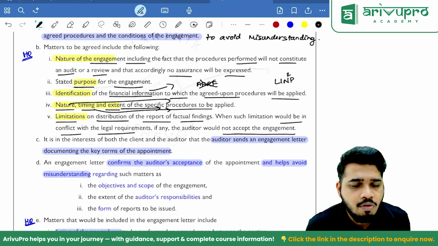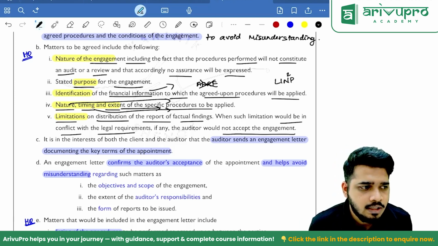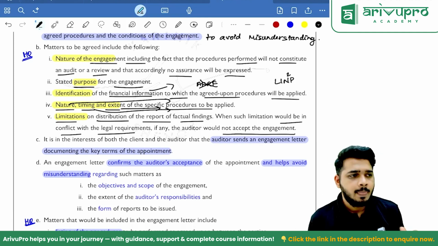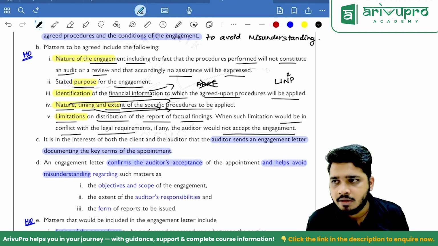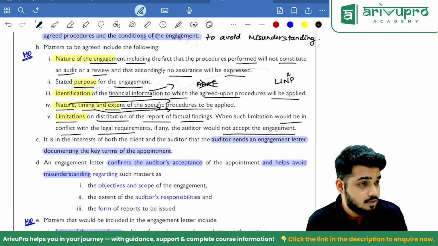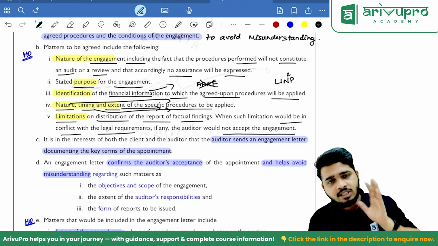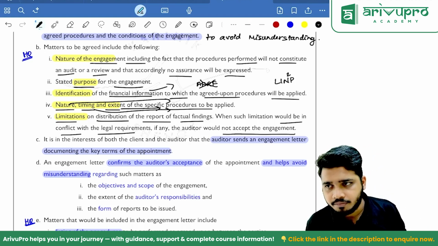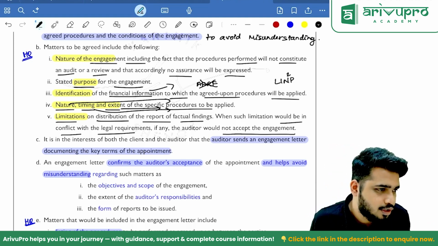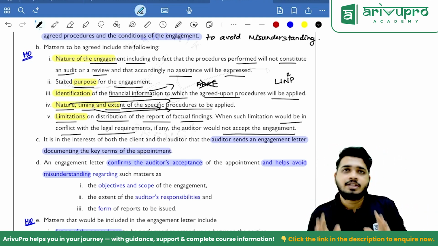Just for your execution part, I'll give you one more tip today. Understand this and execute that when you're studying. Whenever you're studying audit, there are technically three phases. You have to study audit in three phases. If you have time, please execute this. It is very effective. If you don't have time, it's very difficult to execute this now. Three phases. Phase one.